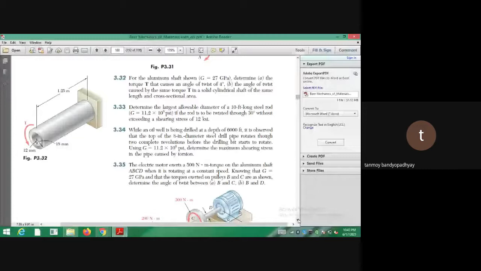Can you do that one? Problem number 3.32. Now I will do it. You want me to do that? It's a very easy problem. It will be done, sir. Very easy problem, not to worry. It's given in the note, stepwise it's solved.